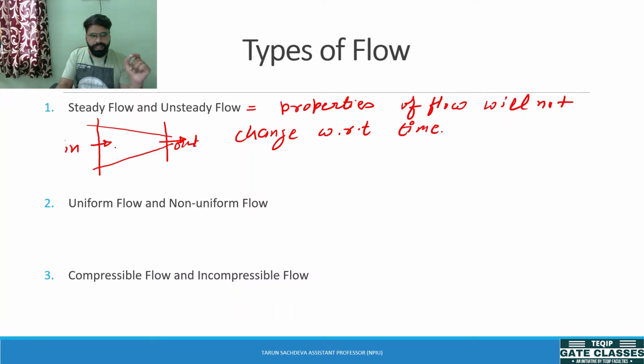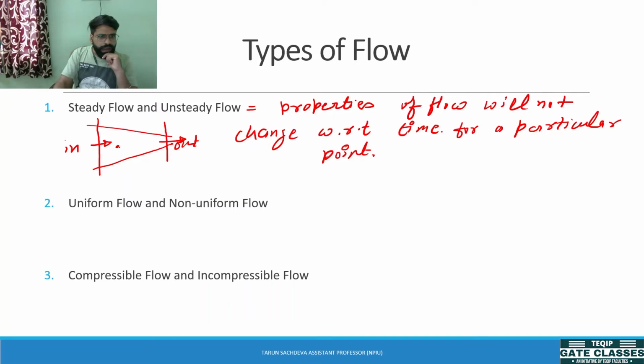with respect to time for a particular point, or on a fixed given point. So what does it mean for a given point? Suppose at this point, which is 1, and at this point 2, if the flow is steady, in that case what will happen with respect to time, the velocity at these points will not change.